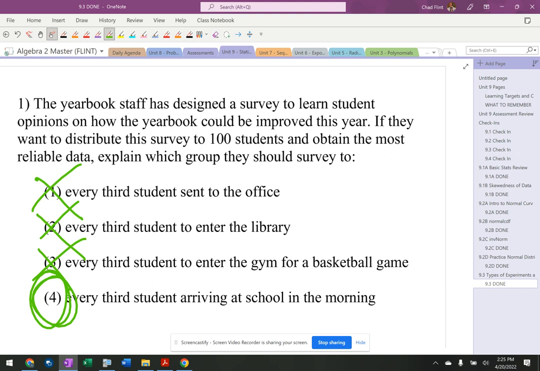Okay, the best system might be to just walk around the lunchroom and pick one person at each table at random, if I'm trying to think of the best way to do it. All right, but out of those 4, that 4th option is definitely the best one.